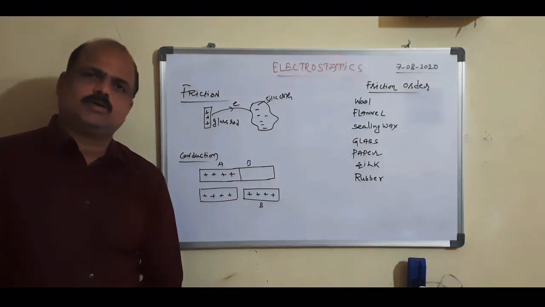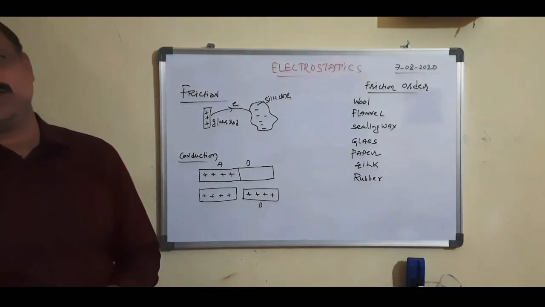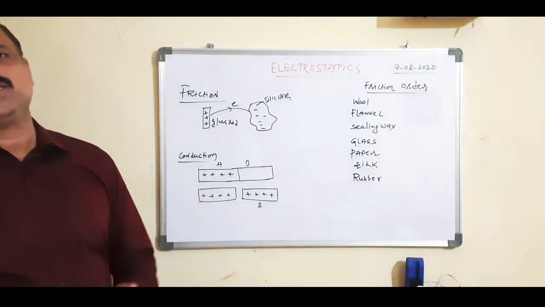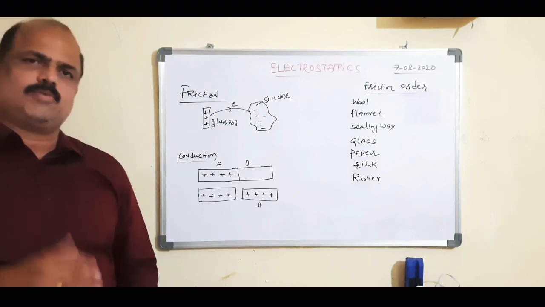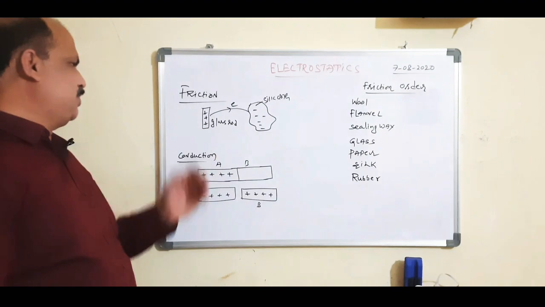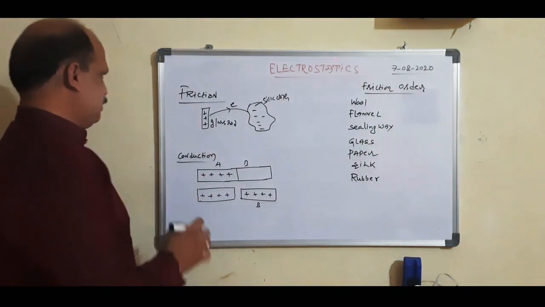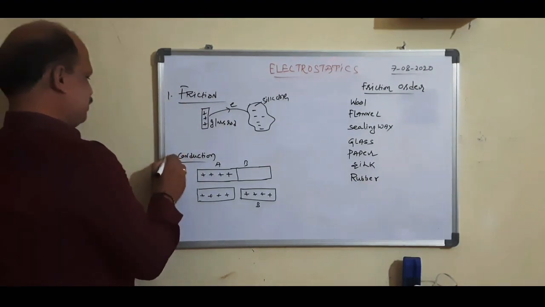This is about friction. Friction means whenever two bodies are rubbed together, due to the friction there is a transfer of electrons from one body to another body. So this is friction. Now we are going to discuss the second method, that is conduction.